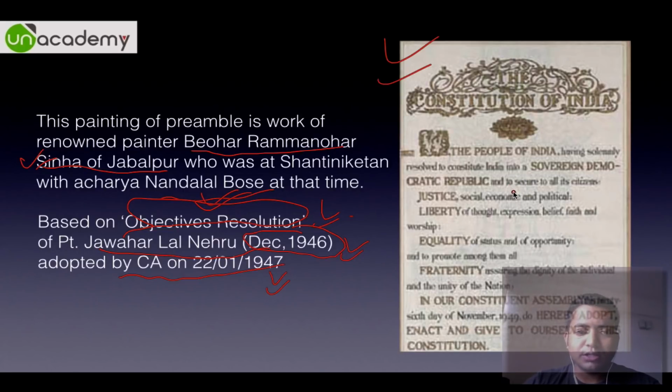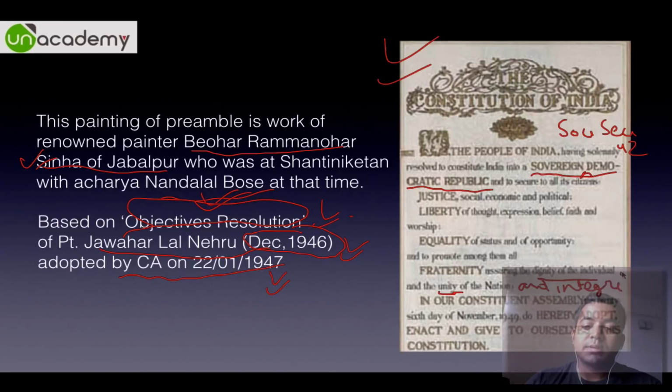What I wanted to focus on is three parts. Can you see this line, sovereign, democratic and republic? We added two more words, so it became sovereign, socialist, secular, democratic, republic. This was added by the 42nd Amendment Act. And can you see this point, dignity of individual and unity of nation? After unity we have "and integrity of the nation". These were inserted by the 42nd Amendment Act 1976. I'll have a separate video on that amendment if you want me to.